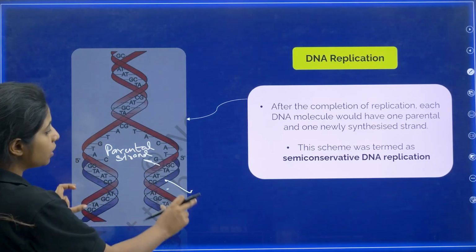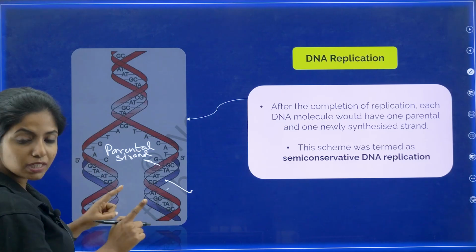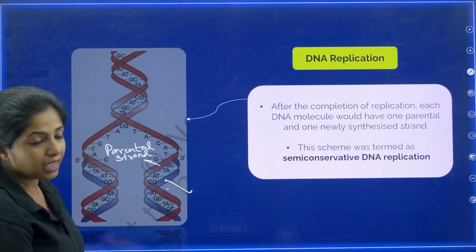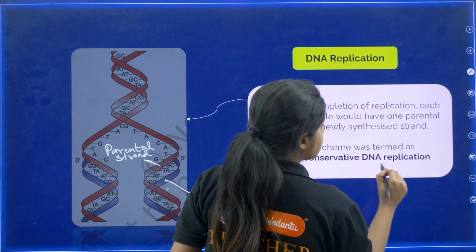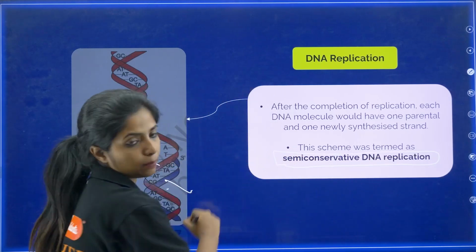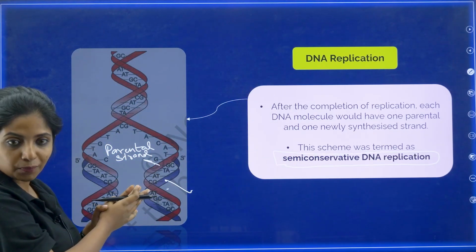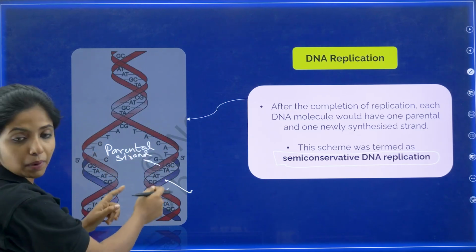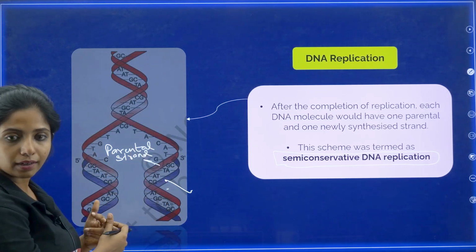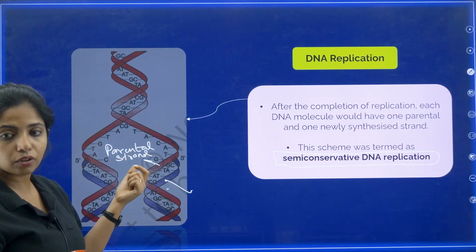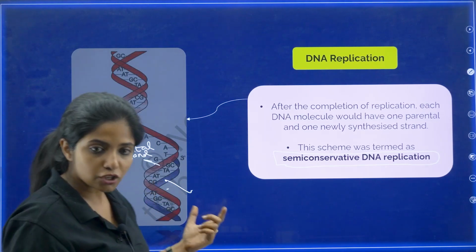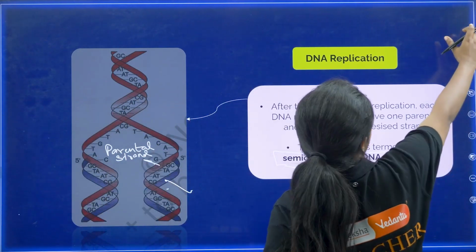So whatever DNA you are going to make, you will find that one strand will always be parental, and this scheme is known as semi-conservative DNA replication. So you're not conserving the whole information, but you are conserving at least one part of the information from the DNA of the parent. That is what is known as the semi-conservative mode of DNA replication, my dear children, again given by Watson.